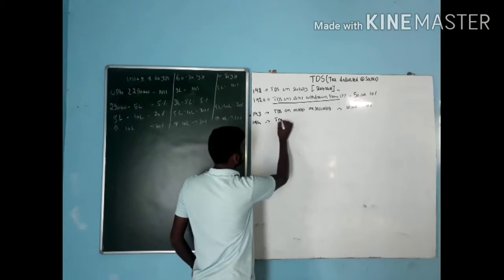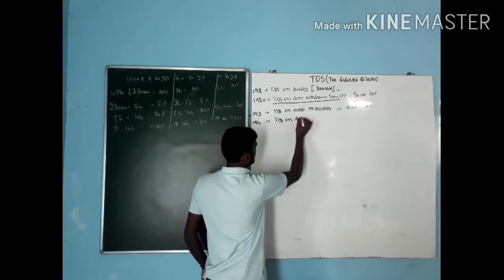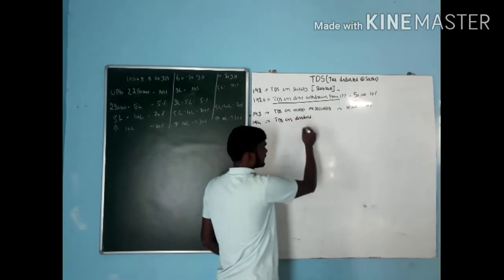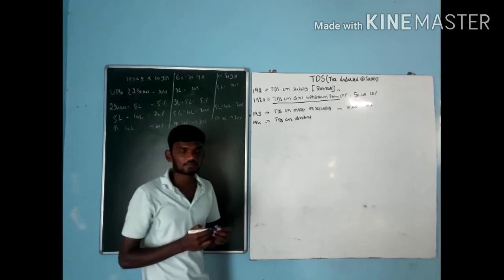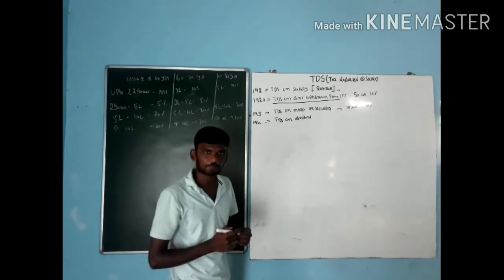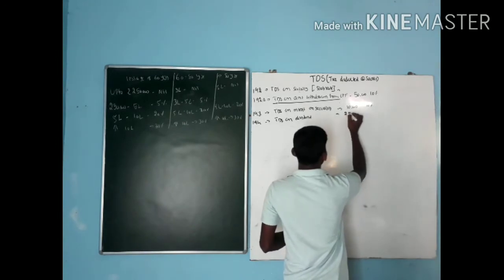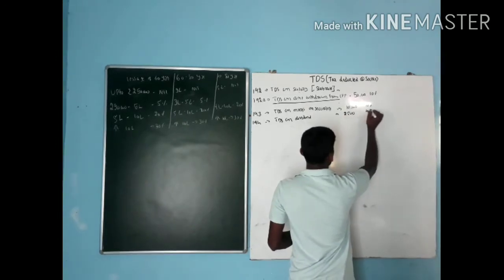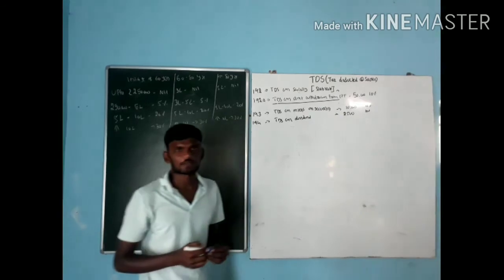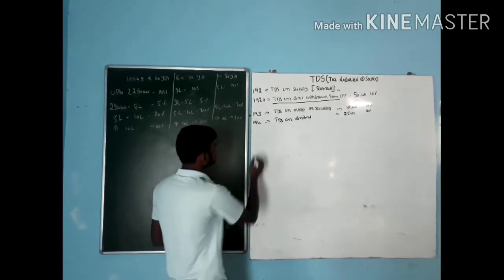Next one, 194, that is TDS on dividend. If it is on securities, in the sense I have to pay interest. If it is on shares, I have to pay a dividend. When it comes to dividend, the limit is 2,500. The rate is 10%.